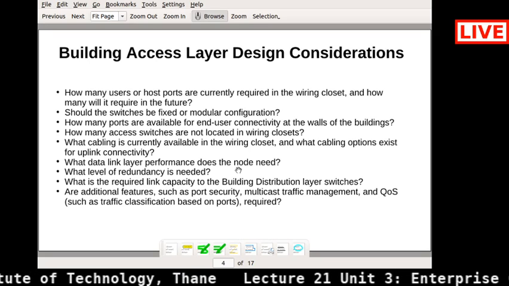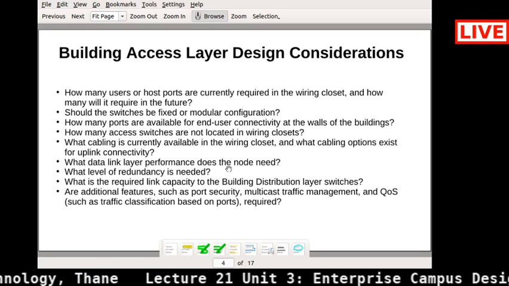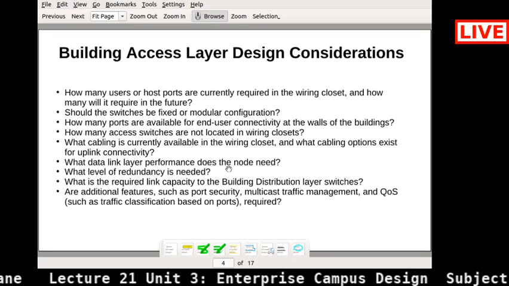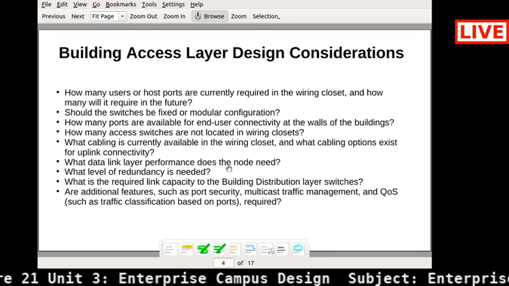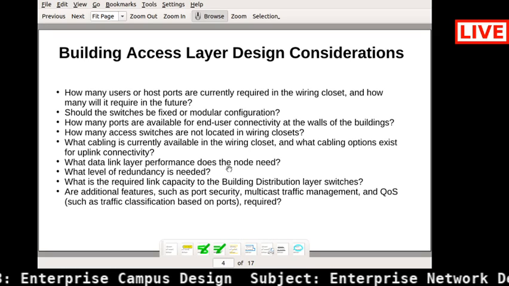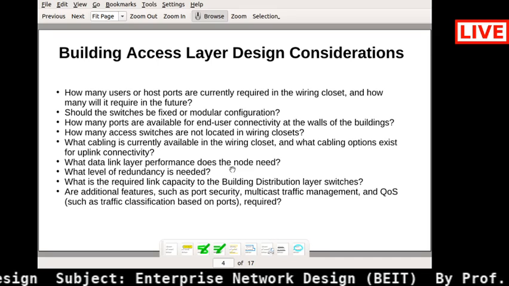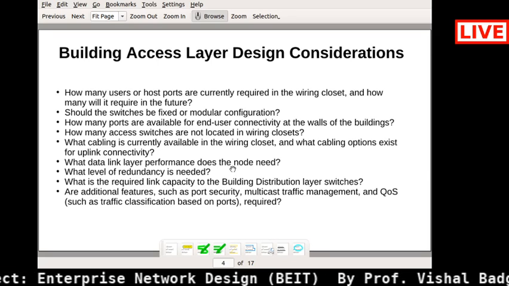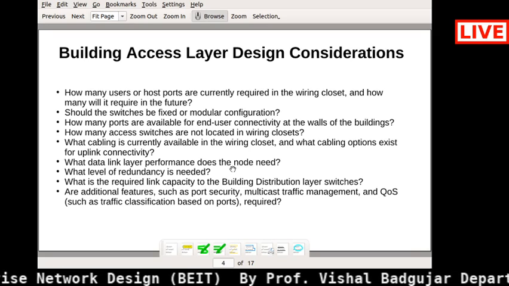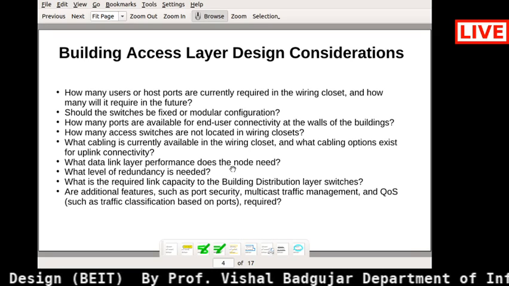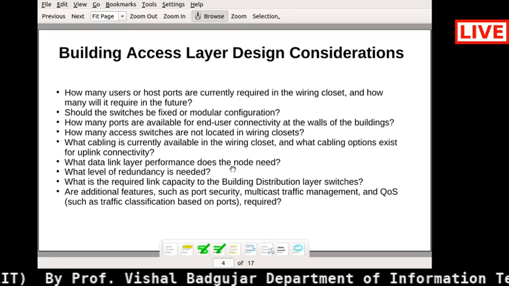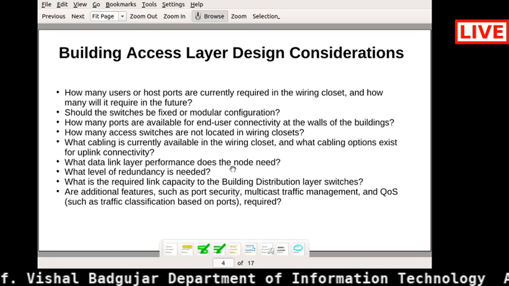For example, the connectivity for lab number 301 is high bandwidth compared to other labs. Why? Because it has a better configuration: 16 GB RAM, 1 TB hard disk, an i5 or i7 processor.